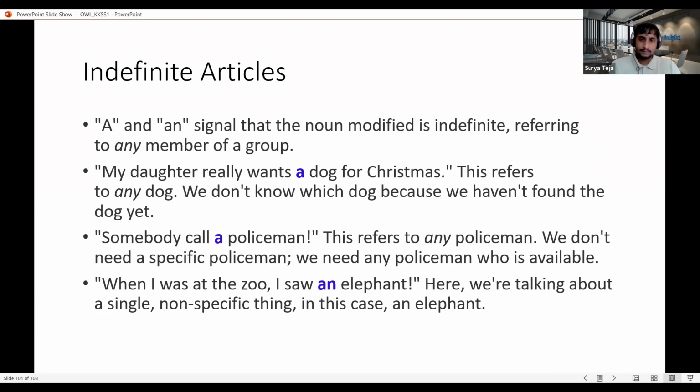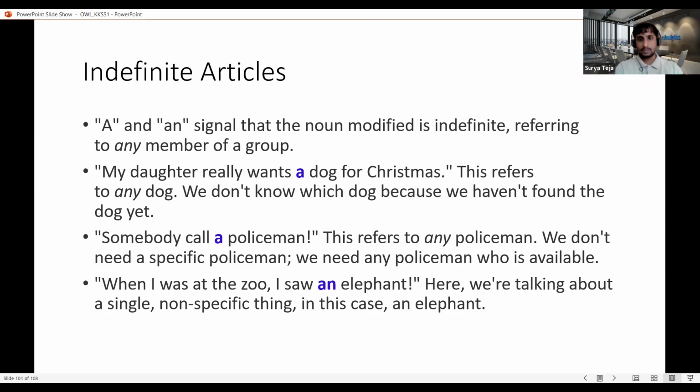It can be anyone. There are so many people in a group, and it can be any one person who can do that. So we are not specific about it. That is the reason we have used a policeman here. And if you see the last example, when I was at the zoo, I saw an elephant. Here we are talking about a zoo, and in the zoo usually there are so many elephants. The person is saying that I saw an elephant, so it can be any elephant.